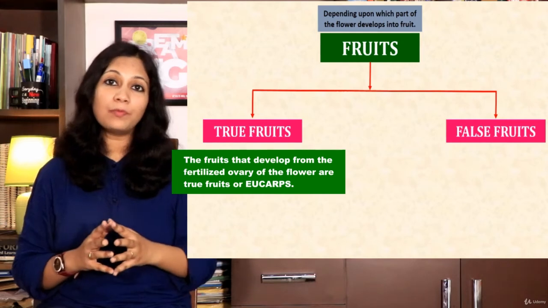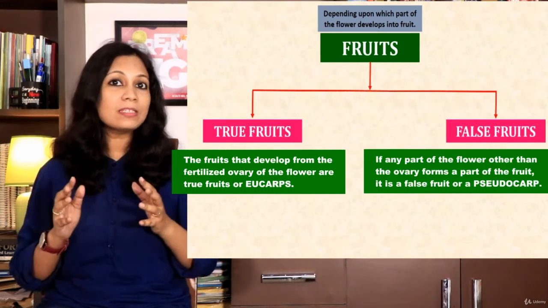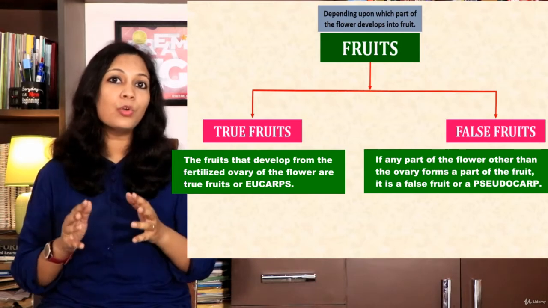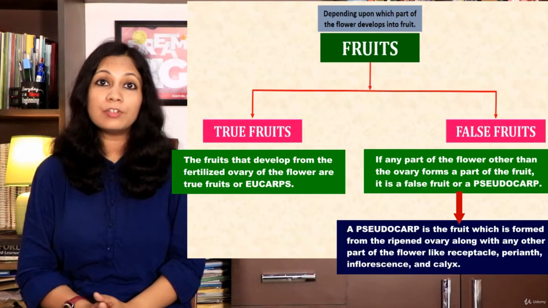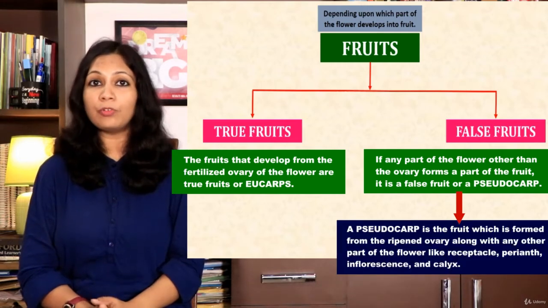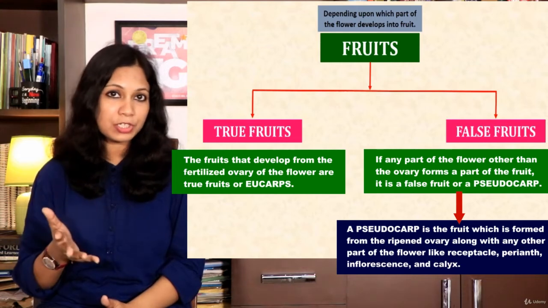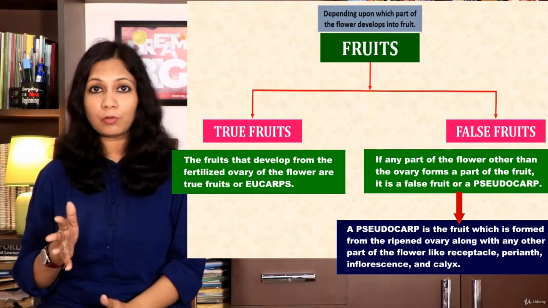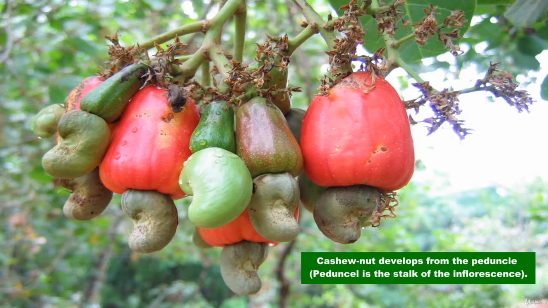If any part of the flower other than the ovary forms a part of the fruit, it is a false fruit or a pseudocarp. So, a pseudocarp is the fruit which is formed from the ripened ovary along with any other part of the flower like receptacle, perianth, inflorescence or calyx, etc. Examples of false fruit are cashew nuts, which develop from the peduncle.